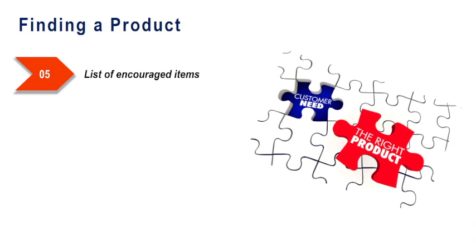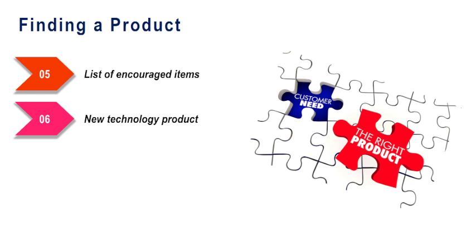And the list of encouraged items, so you have to see the industrial policies of the state and at the national level. So, what the country or what the state is basically trying to promote, those products or those services you can always provide. Then you can think of some new technology products in case you are a technocrat or a technically experienced person. Then you can think of having something absolutely new technology, or you can have collaboration with some foreign player also.